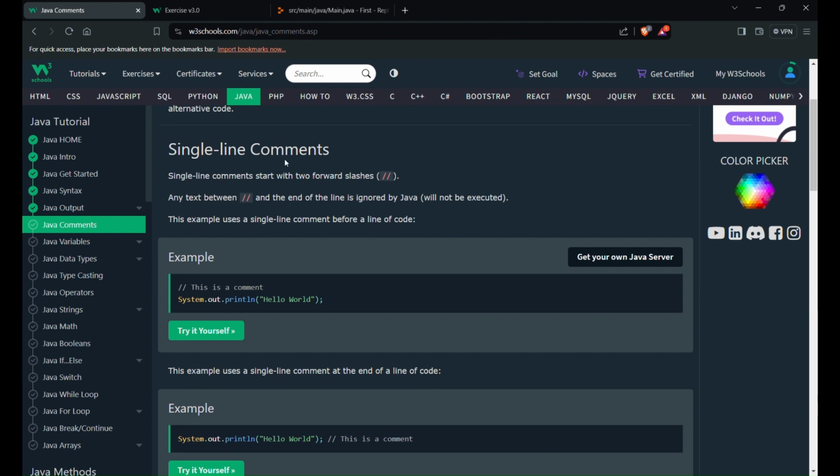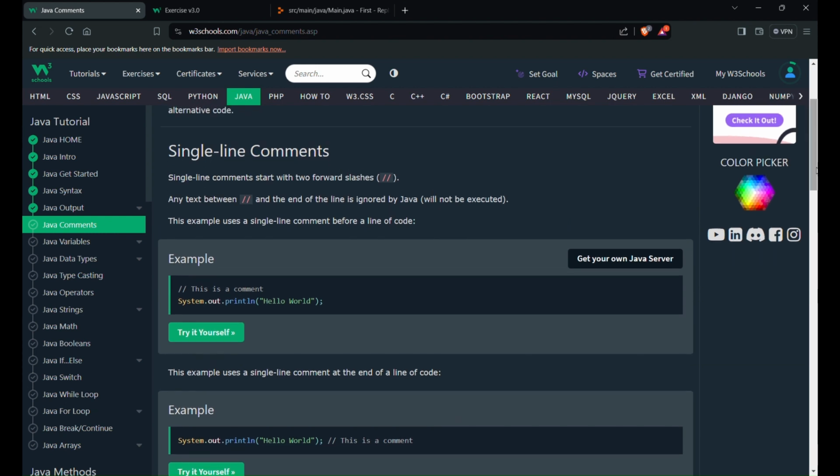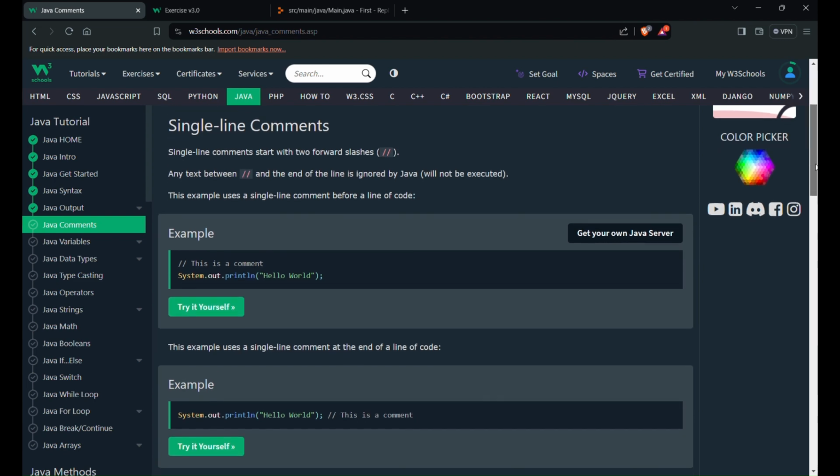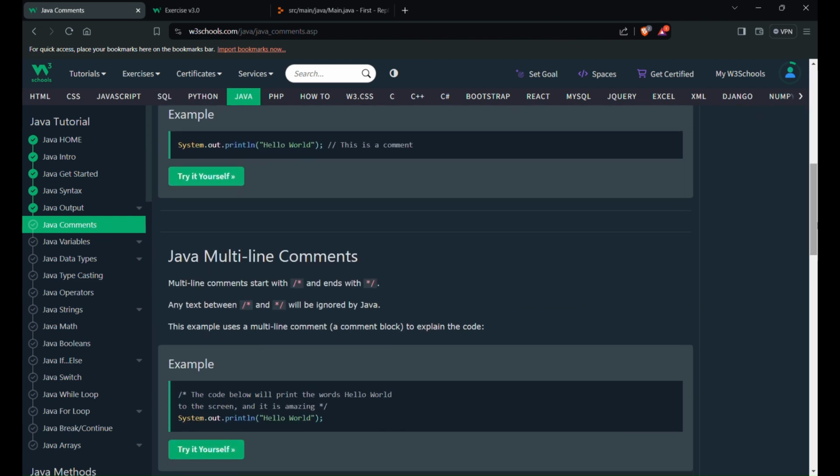So there are single line comments and multi-line comments. For a single line comment, we can use a double slash, and for a multi-line comment we can put a slash and asterisk, and an asterisk and slash at the end. So this is for multi-line comments.